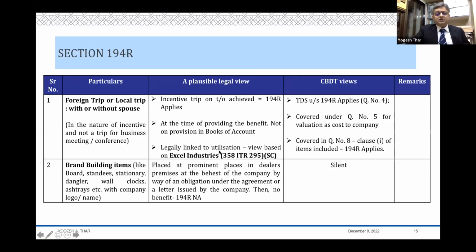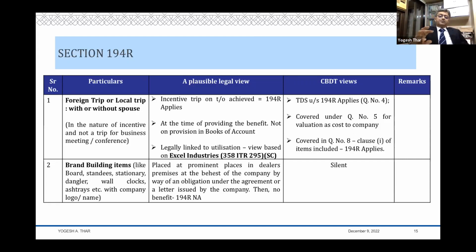And this interpretation is also supported by the decision of Excel Industries, where it says that income does not accrue to a person unless and until, that was the case of your export benefits. And they said that even if the export benefits are credited to your DEPB passbook, those export benefits do not become your income unless and until you actually utilize it. And TDS is after all what? TDS is after all a way of collecting tax on your income. If there is income, there's TDS. If there's no income, there's no TDS.